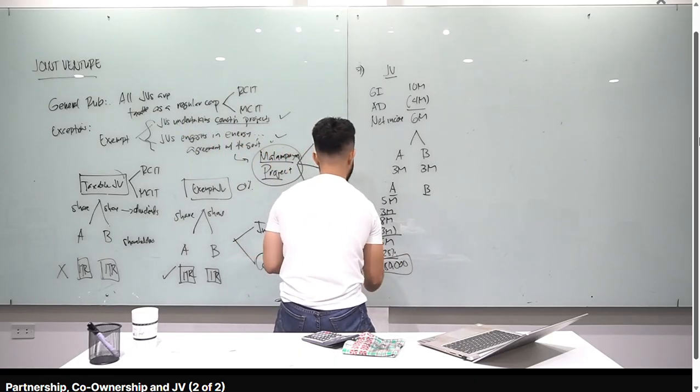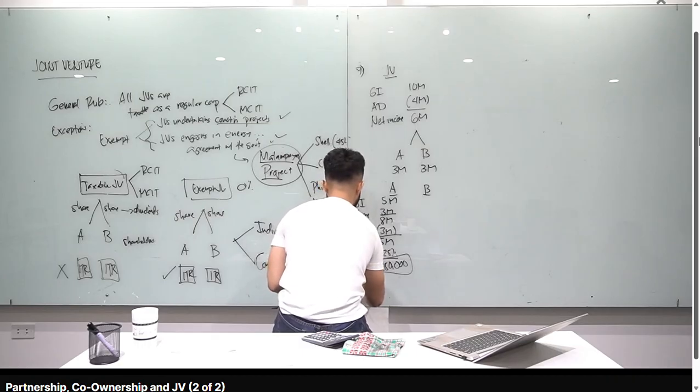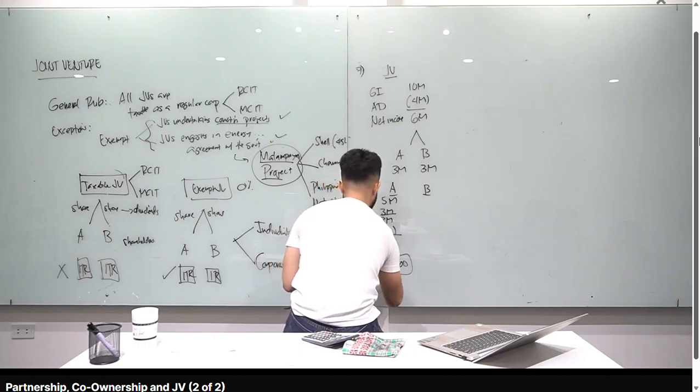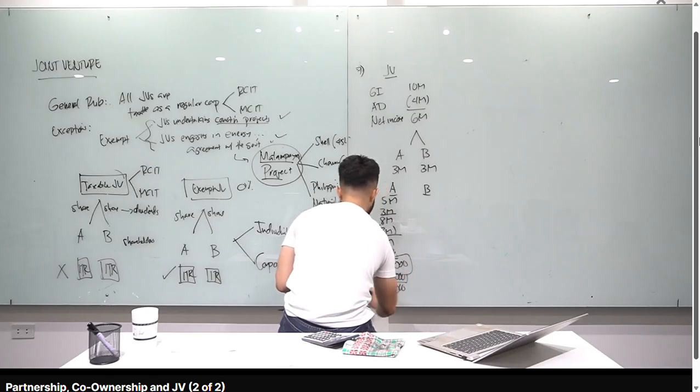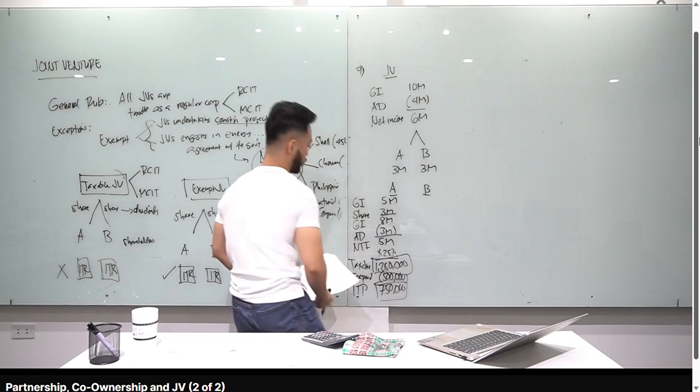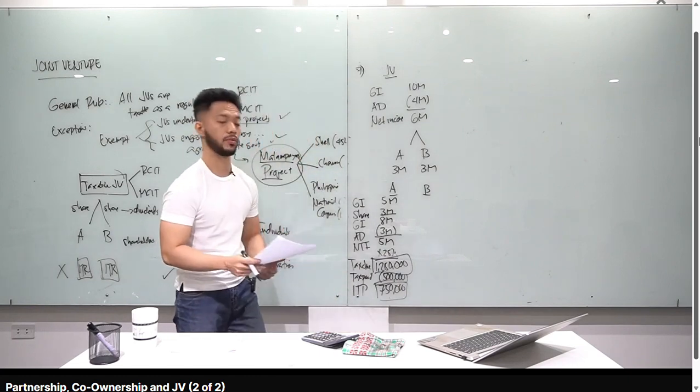Let's compute the income tax payable. Take note class na meron ka ng tax payment from the previous quarter na 500,000. So 1,250,000 minus 500,000, you have 750,000. This is your income tax payable. So answer mo dyan, 1,250,000 income tax due. Income tax payable is 750,000.